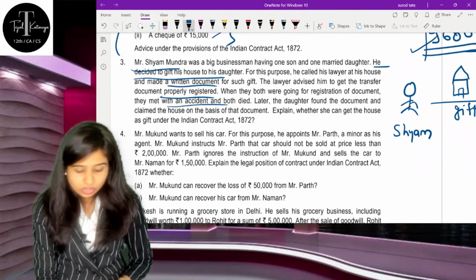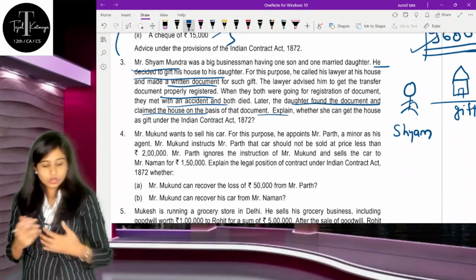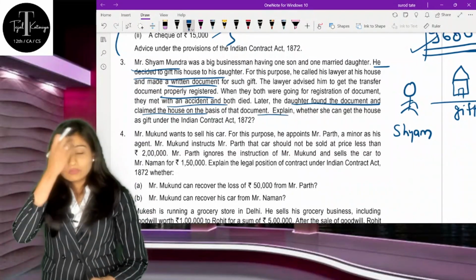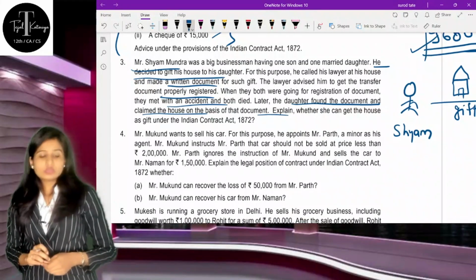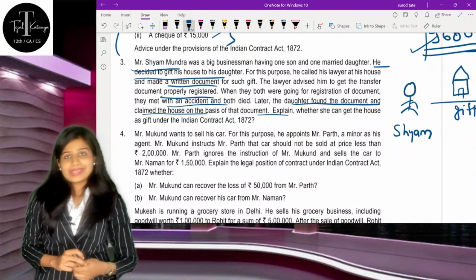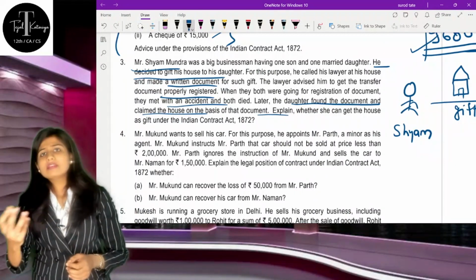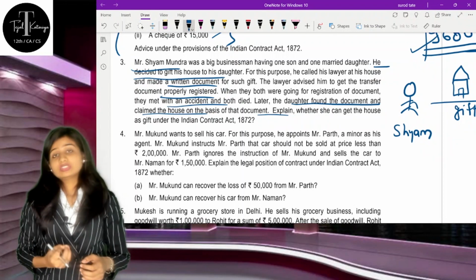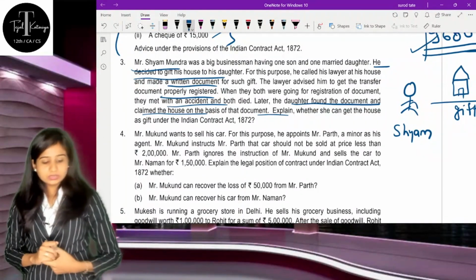So later the daughter found this document and claimed that this house belongs to her, because there was a properly written document given by Mr. Sham as a gift deed. According to the gift deed, this house is gifted by Mr. Sham to his daughter. Now what will happen in this situation?